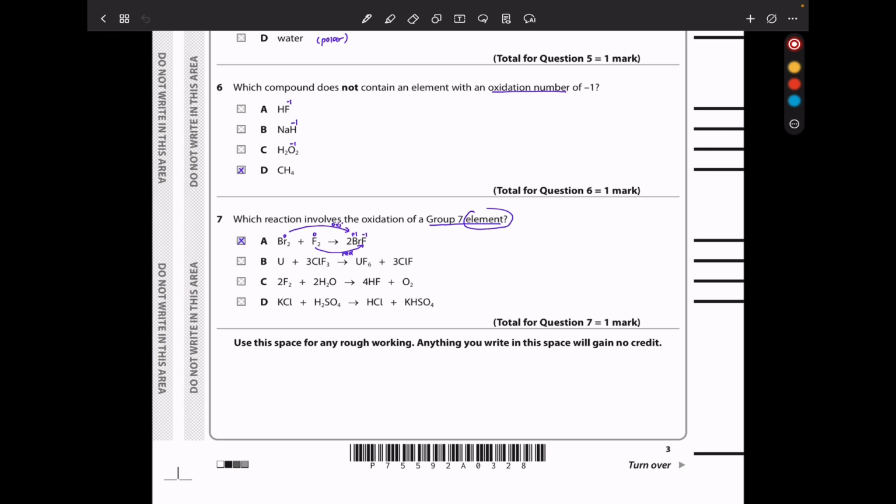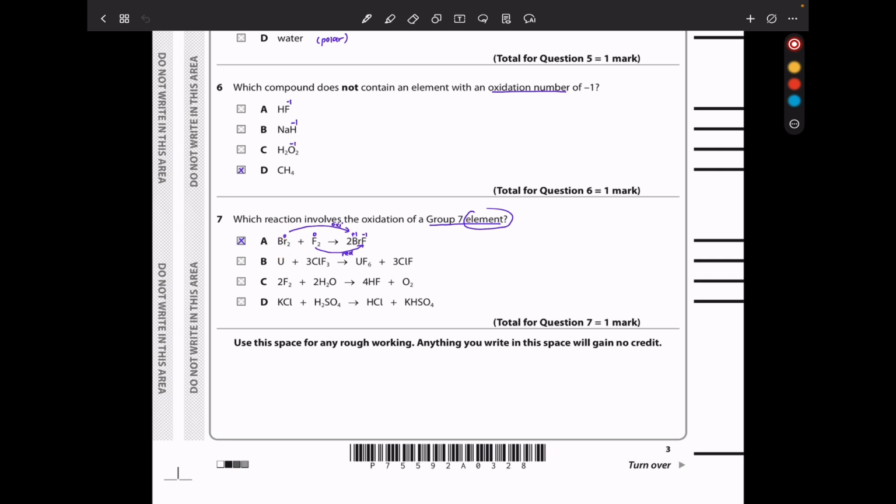In question 7, which reaction involves the oxidation of a group 7 element? So there is no group 7 element in B as well as D. Those are ruled out. But in C, we have element fluorine. However, it's not oxidized. We can see fluorine becomes fluoride, so that is out.